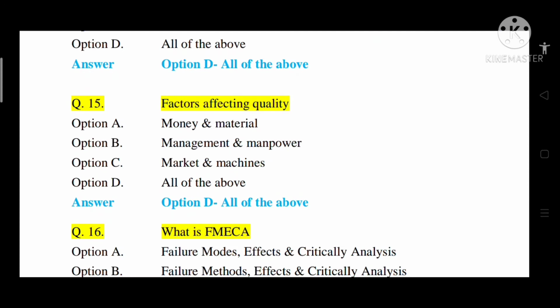Question number 15, factors affecting quality. Option A, money and material. Option B, management and manpower. Option C, market and machines. Option D, all of the above. So the correct answer is option D, that is all of the above.